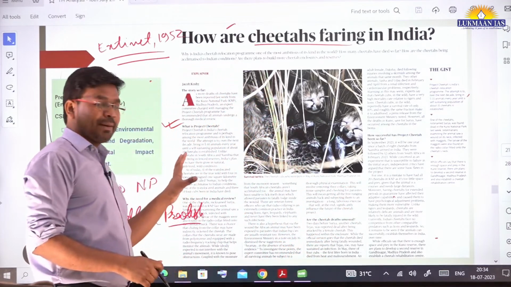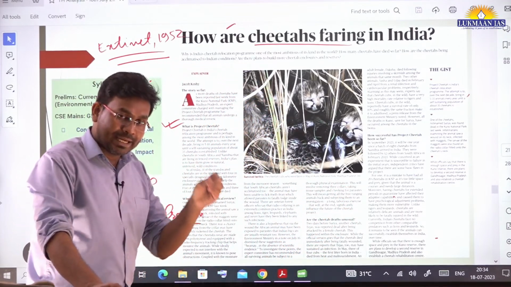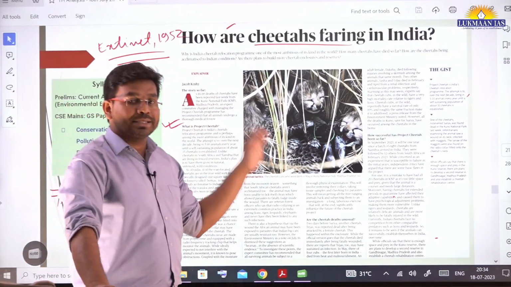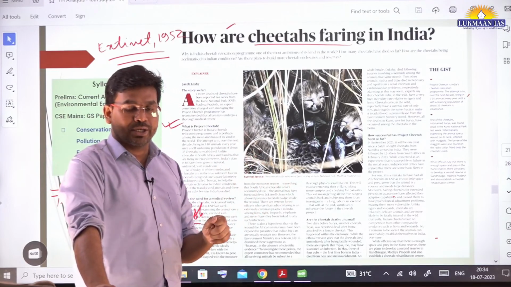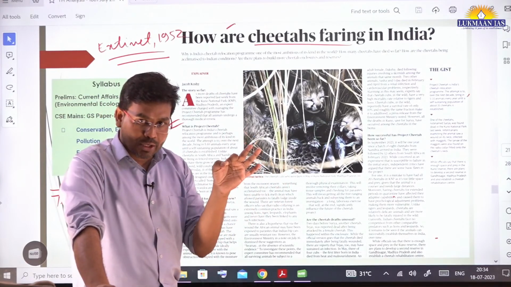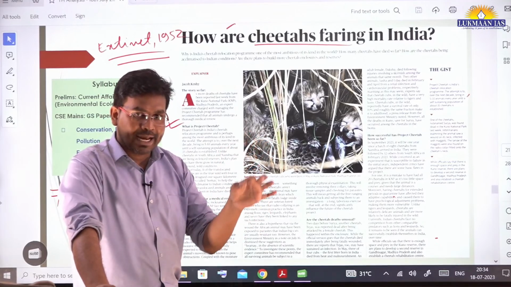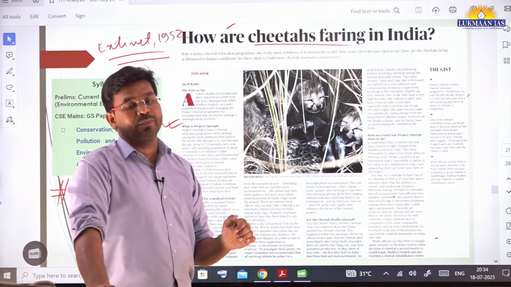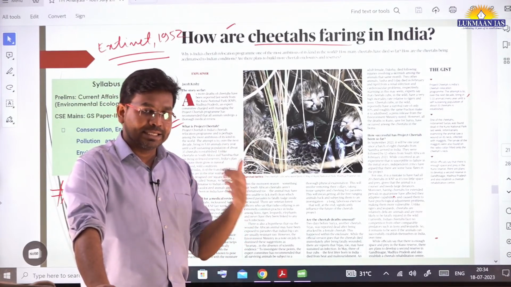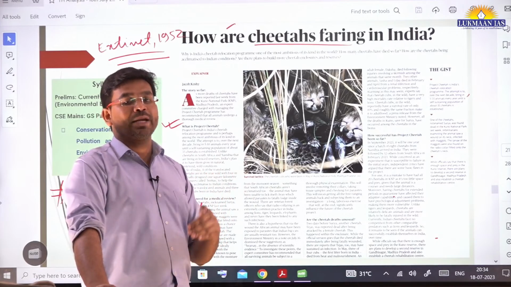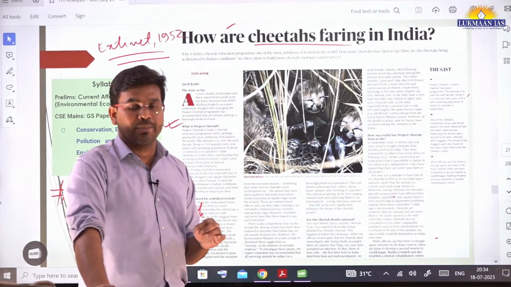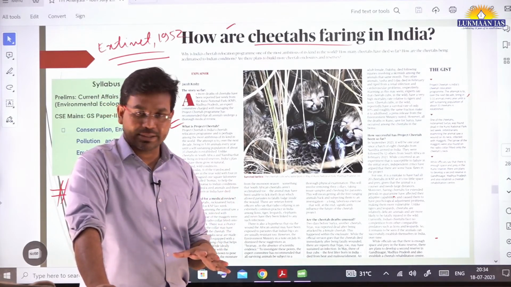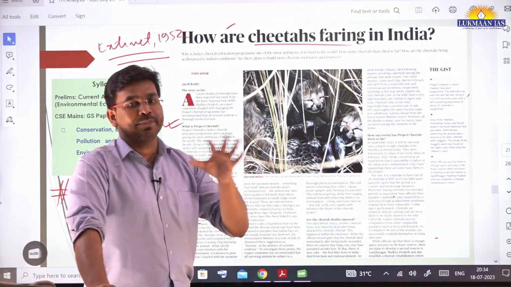So this is the thing. People are saying that if the medical review is done, it will set the future course of action, whether the cheetah reintroduction program was right or wrong. If it is right, then future cheetah reintroduction will happen. And if, let's say, the government finds that these cheetahs are not suitable for the Indian climate and will not be able to survive over here, then how is it going to serve the purpose of cheetah reintroduction? In that case, this mission may fail.